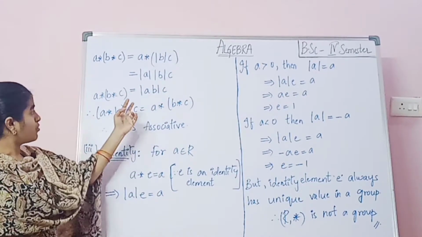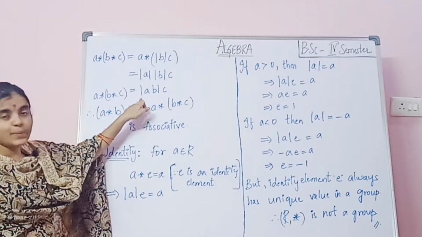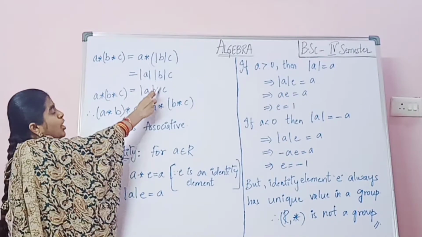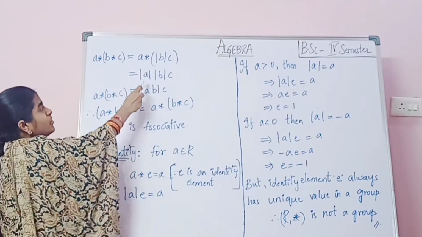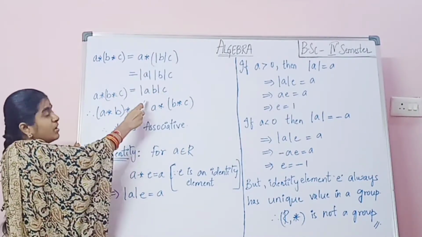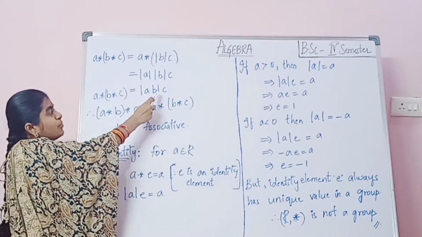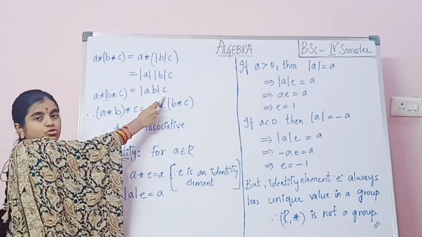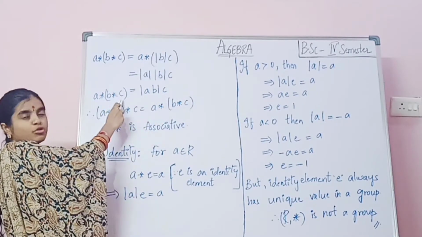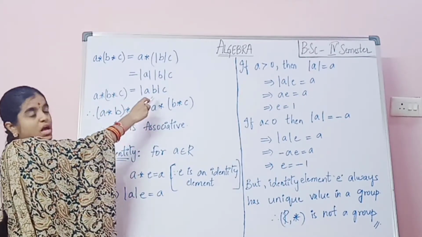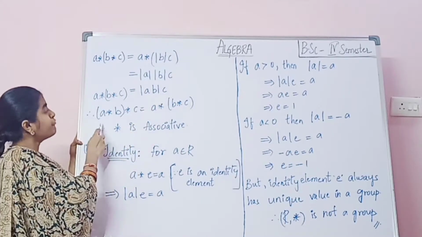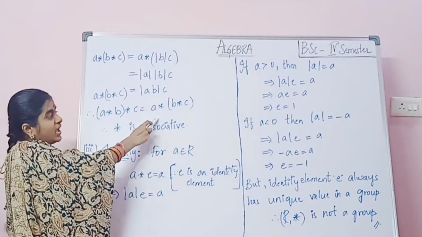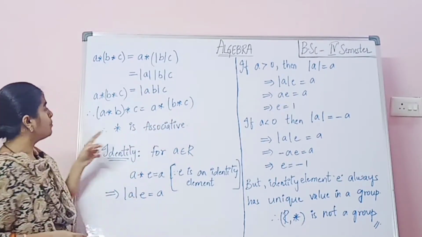To make the associative property equal, what are we doing here? We are taking mod a into mod b into c, which equals mod of a into b into c, that is mod ab into c. Therefore both are equal.